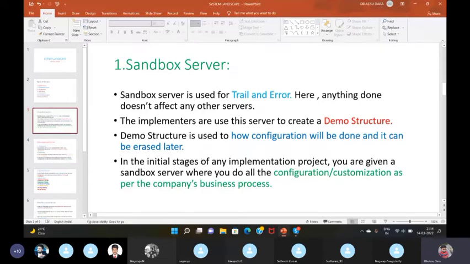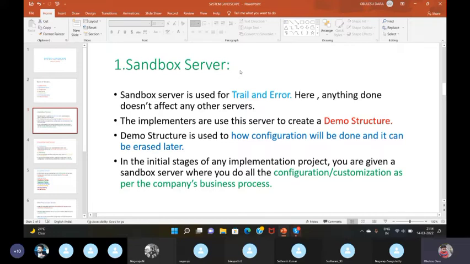In the initial stages of any implementation project, you are given a Sandbox Server where you do all the configuration and customization as per the company's business process. We have already discussed that it is trial and error. It is for gaining knowledge of how to implement the configuration codes as per the business requirement.